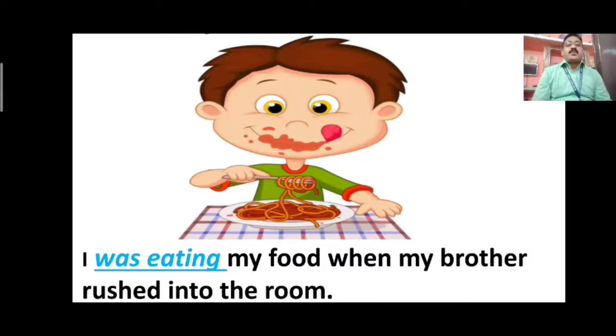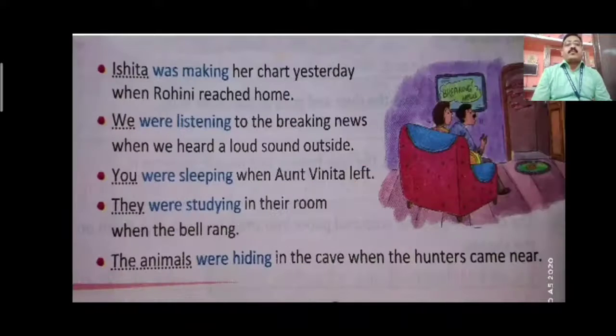I was eating my food when my brother rushed into the room. I, as I told you, is a singular pronoun here. So when the pronoun or subject is singular, we use was, and the verb has the ing form.